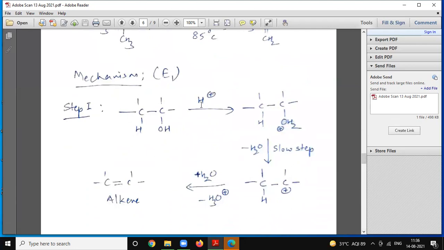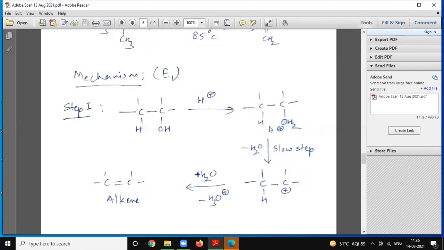Mechanism. In the mechanism, first the hydroxy group is protonated with the acid and we get this intermediate. From this intermediate, a water molecule is eliminated.